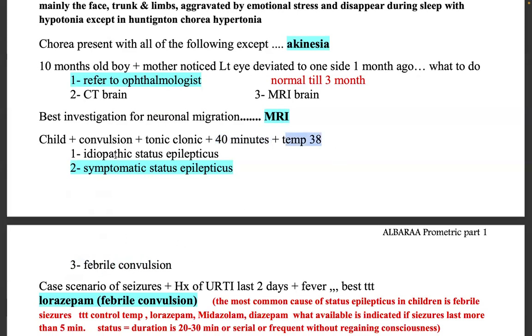So now there are two options, idiopathic and symptomatic. I don't know why they are telling symptomatic. Maybe this is associated with the 38 temperature, maybe this is from meningitis or encephalitis or something like this, which is presenting to you with a symptom of fever. So the option here is symptomatic status epilepticus. Okay.